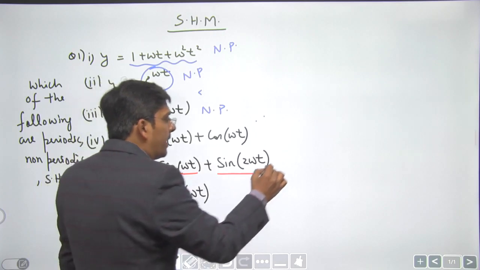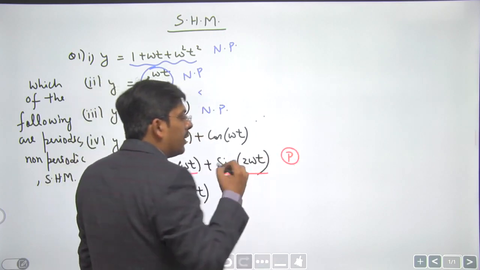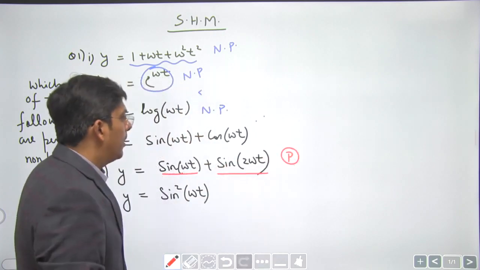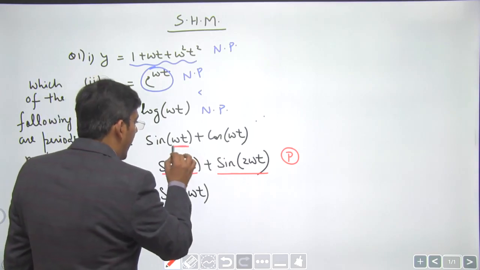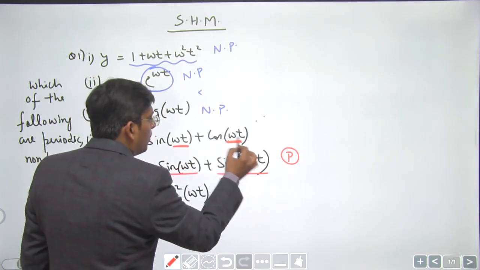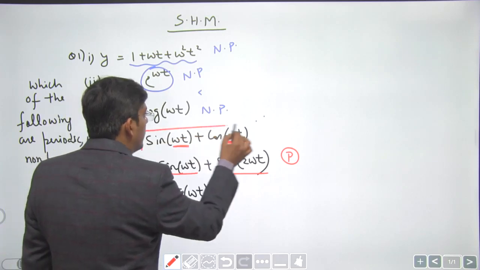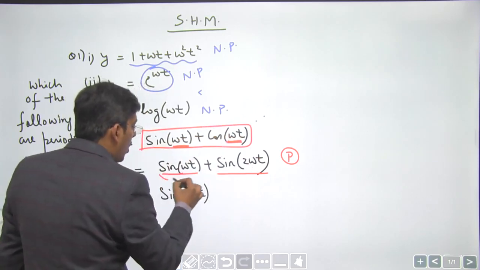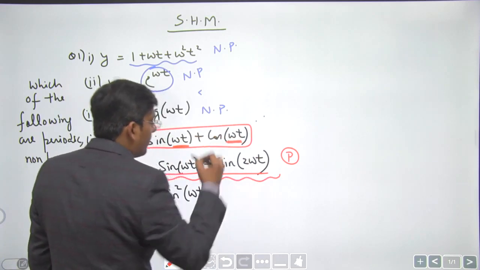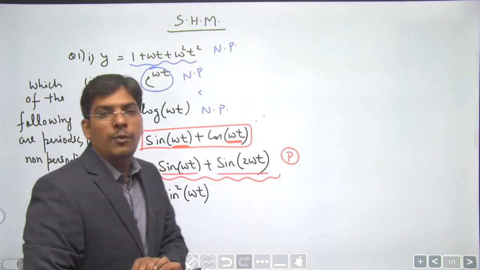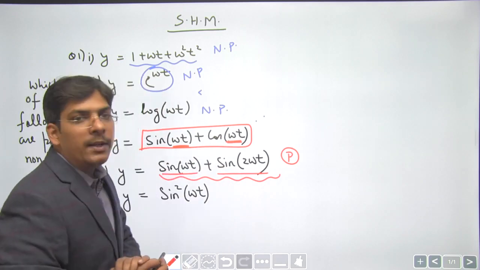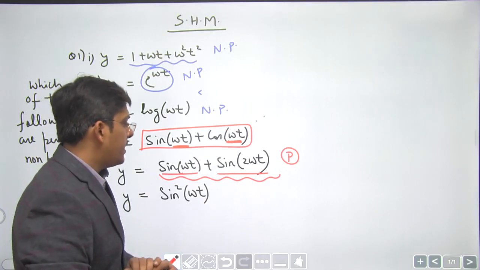It is a periodic function, but not SHM. In the previous question we had the same omega, so we could convert it into a single sine function, but we cannot do that here since they have different values of omega. It is periodic, but not SHM.